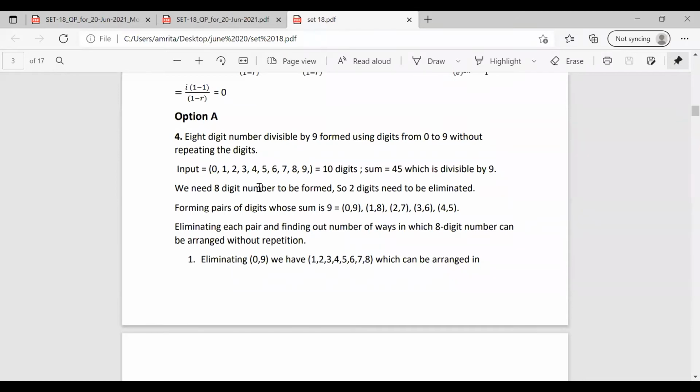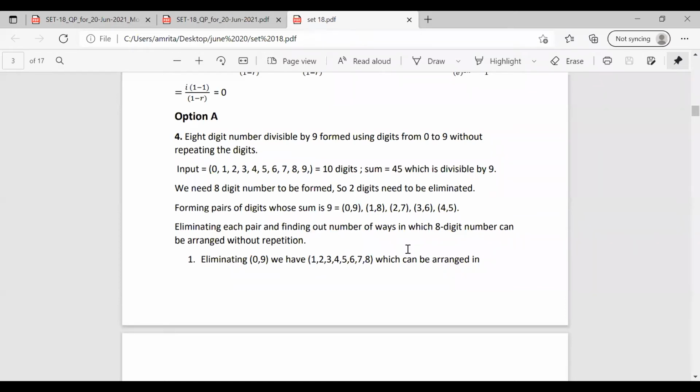So what we are going to do is we need to eliminate 2 digits. So we'll form the pairs whose sum is 9. So we can have the pairs as 0, 9, 1, 8, 2, 7, 3, 6, 4, 5. These are the 5 pairs of 2-digit numbers that can be formed from the 10 digits whose sum is divisible by 9.